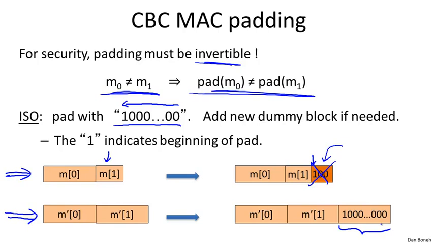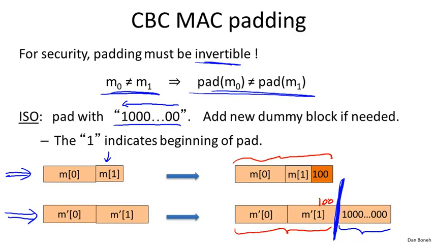So suppose, in case the message is a multiple of the block length, we didn't add a dummy block, and we literally MAC'd this message here. Well, the result now is that if you look at a message which is a multiple of the block size, and a message which is not a multiple of the block size but is padded to the block size, imagine it so happens that this message M'1 happens to end with 100.